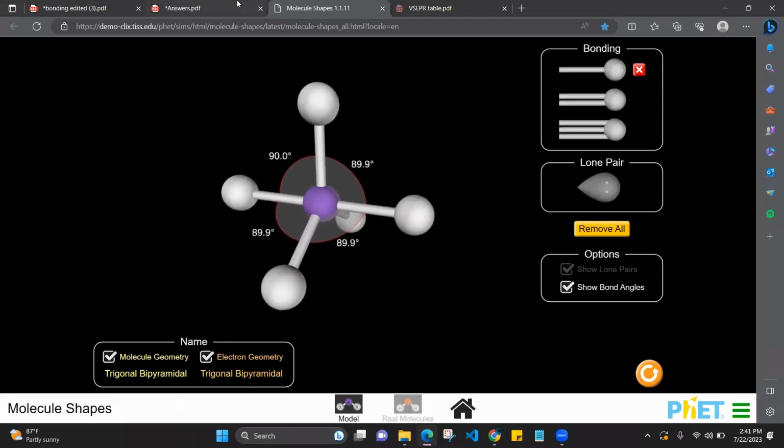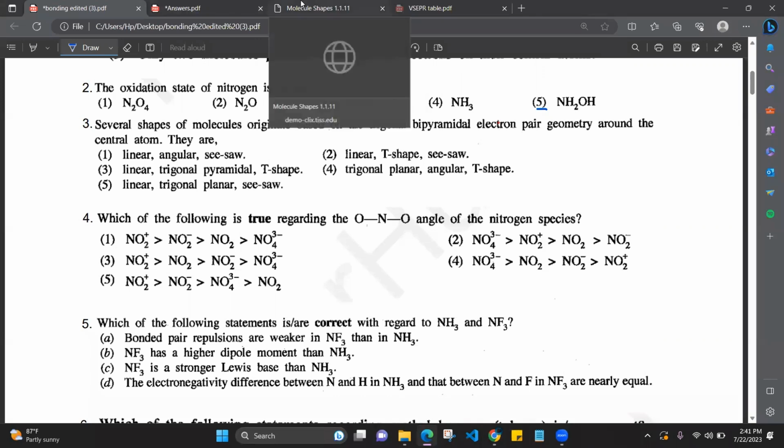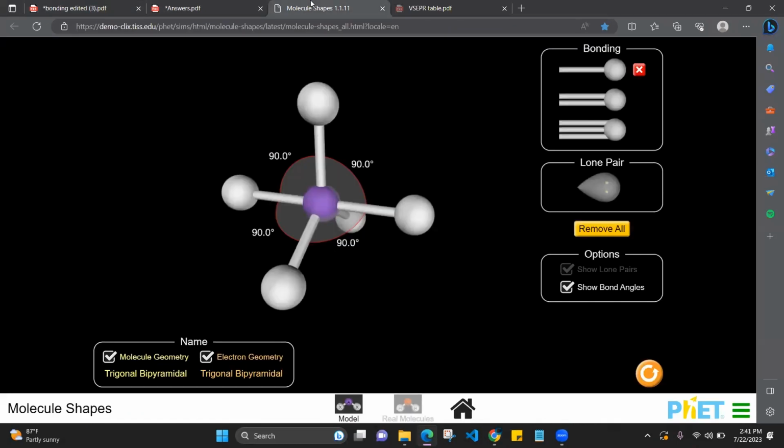Now, what are the structures originating from this shape? Other shapes originate from a particular electron pair geometry due to the presence of lone pairs. So we'll put one lone pair, two lone pairs, three lone pairs, and see what shape we get for this trigonal bipyramidal.